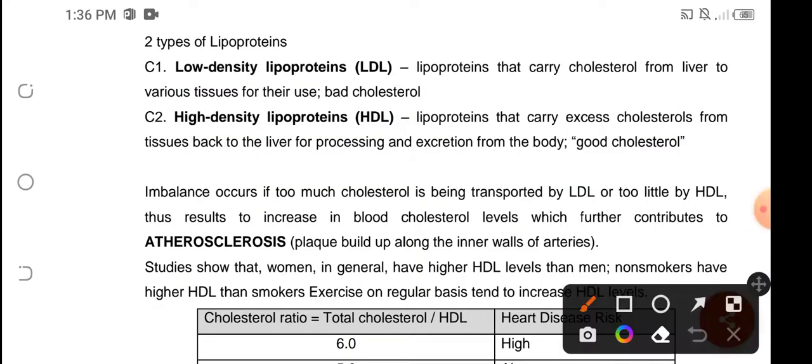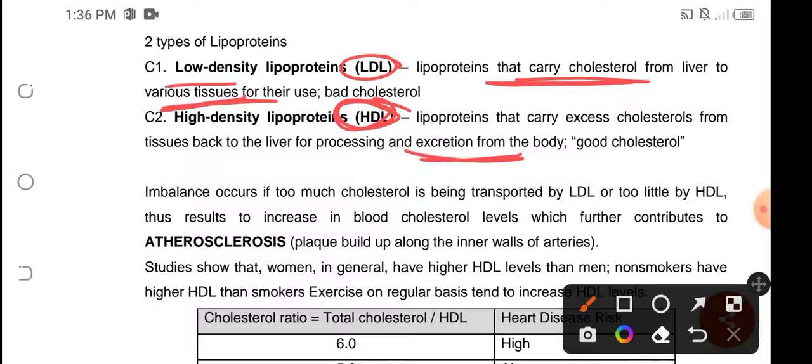Okay, so we aim for a high value of high density lipoprotein, and the low density lipoprotein should be low. Okay? Because only a little should be stored in our body and much should be excreted. Okay? However, if there is an imbalance that could occur in our body wherein too much cholesterol is being transported by LDL.